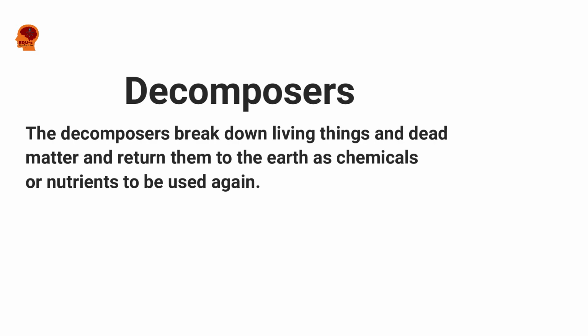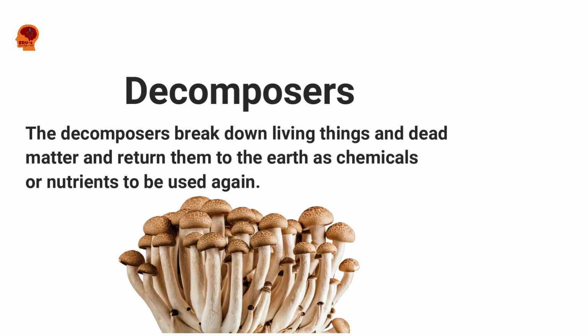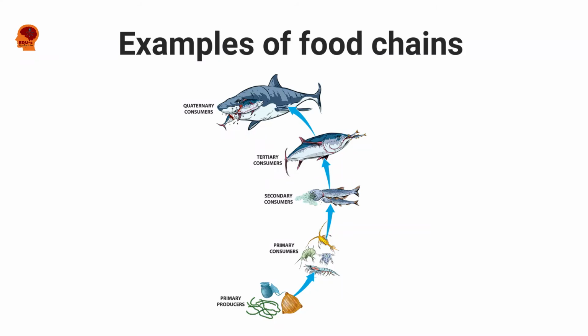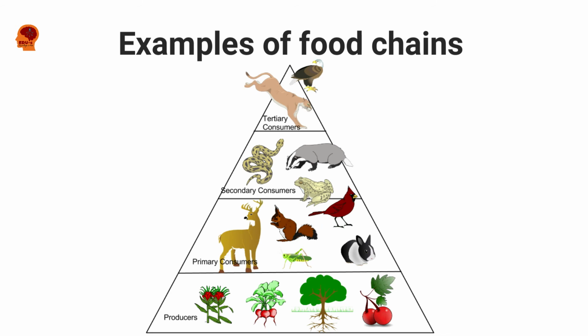The decomposers. These are organisms such as bacteria and fungi. They break down living things and dead matter and return them to the earth as chemicals or nutrients to be used again. Okay, so I am going to explain this very well using a diagram of an example of a food chain. Now let's look at this diagram.